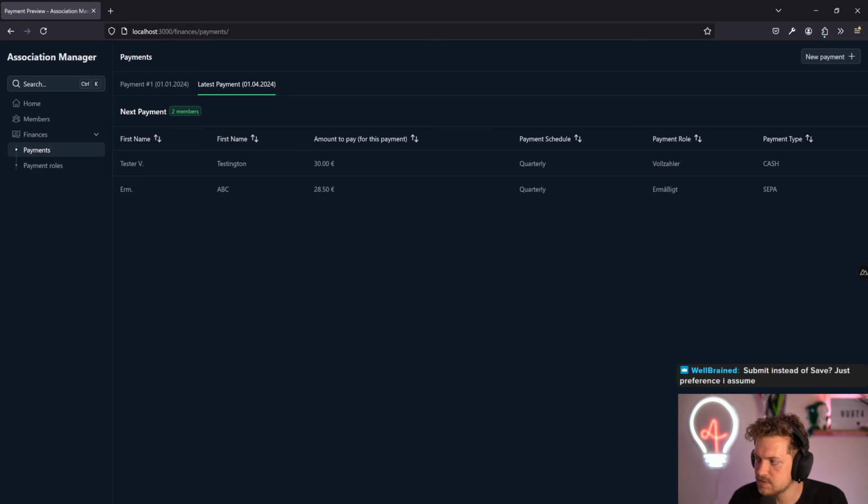First comment: submit instead of save. Yeah, that's, I think, preference. If you submit the form, you save the button. I'll probably just call it, well, you can even say, okay, save. Yeah, I think it's preference. That's right. Probably also would use save in German. But yeah, it's not a big deal. Update is tricky because you might create something and then you have to differentiate between create new user, update user. You could also do that, of course.